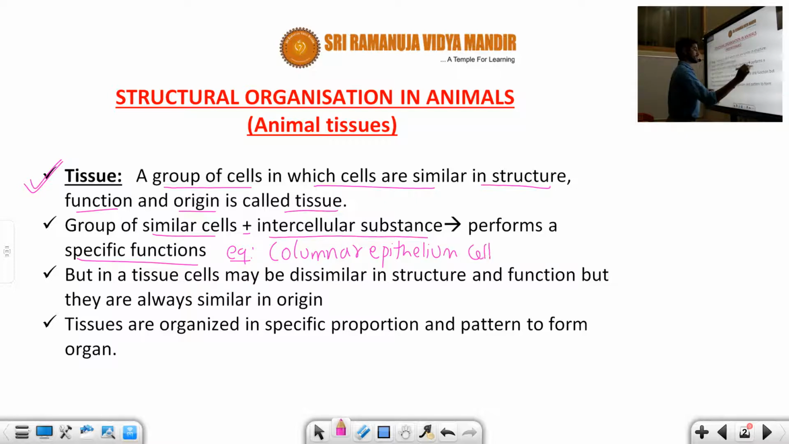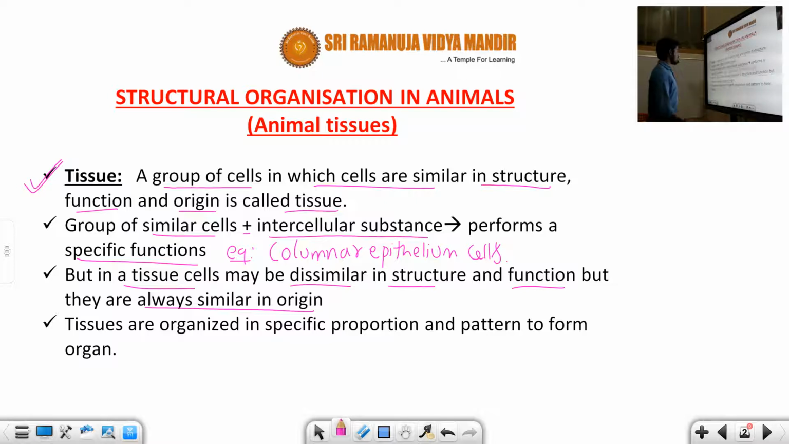The epithelium cells are responsible for absorption, increasing the surface area of absorption. Generally, it is seen in the small intestine. Next, in a tissue, the cells may be dissimilar in structure and function, but they are always similar in origin. That origin means either ectodermal, endodermal, or mesodermal.